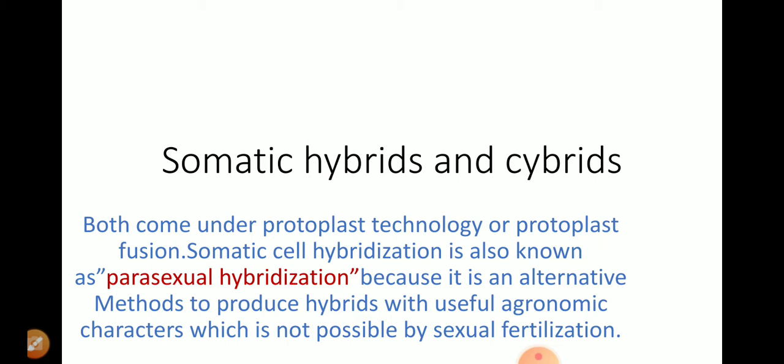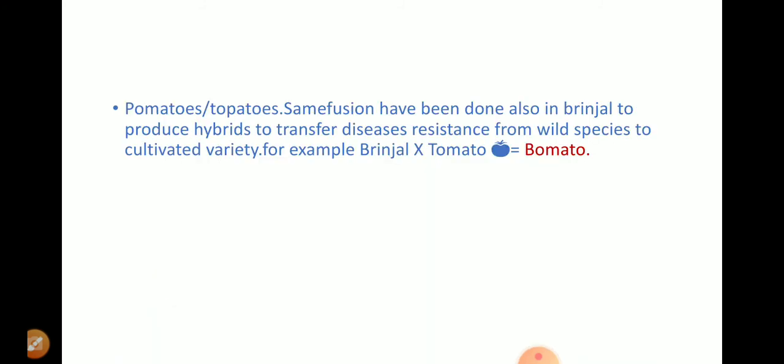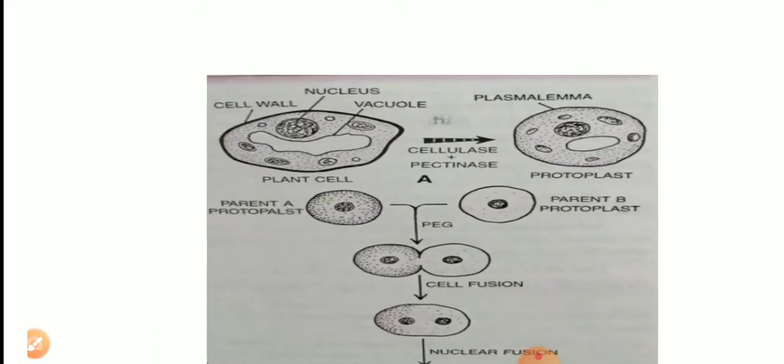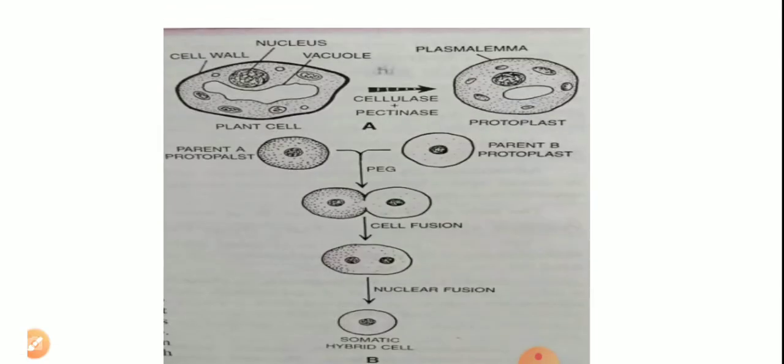It is known as chemofusion because we are using a chemical to fuse the protoplasts. Later on, these two fused cells unite together and are now known as a somatic hybrid cell.